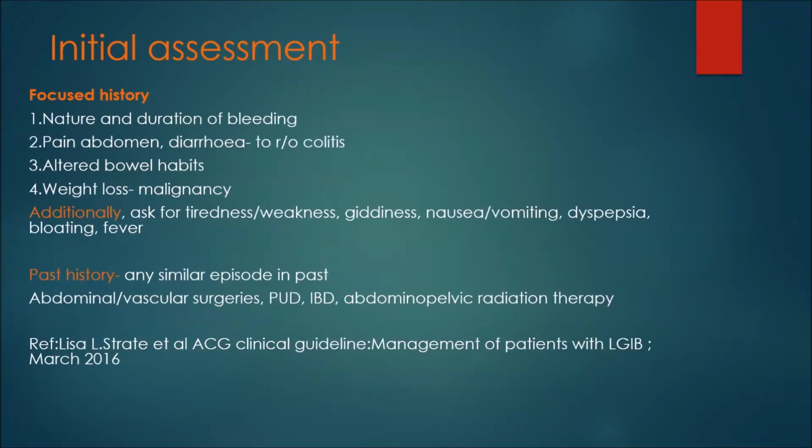First we should start with history: nature and duration of bleeding, pain abdomen or diarrhea and altered bowel habits to rule out colitis, and any history of weight loss to rule out malignancy. Additionally, we should also ask about tiredness, weakness, giddiness, nausea, vomiting, dyspepsia, bloating or fever. In past history, we should ask for any similar episodes.